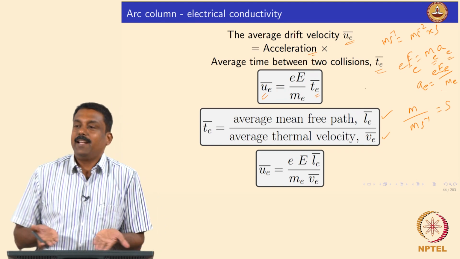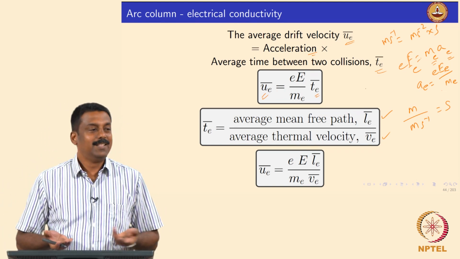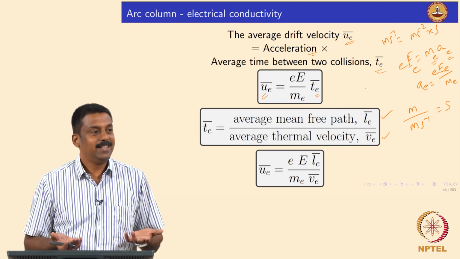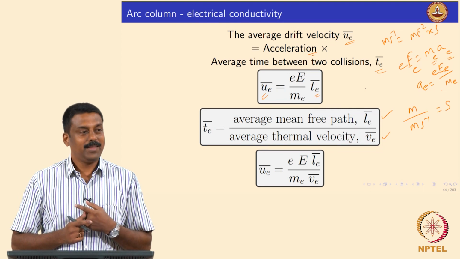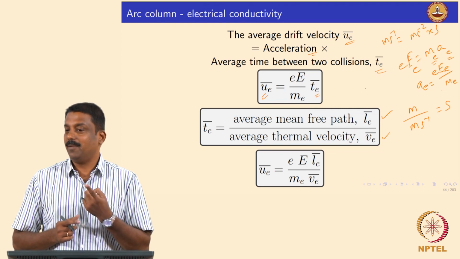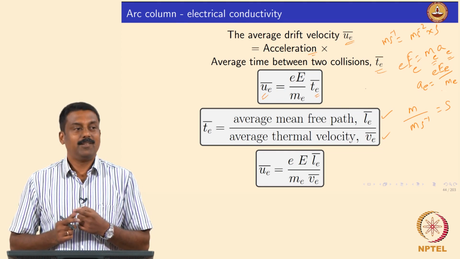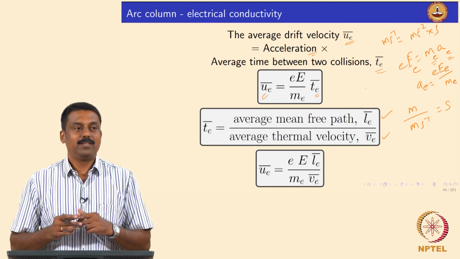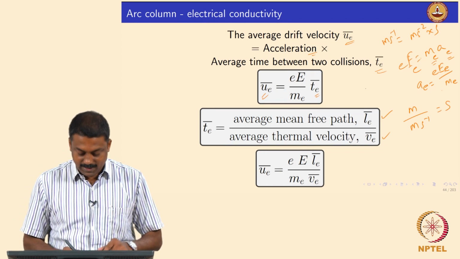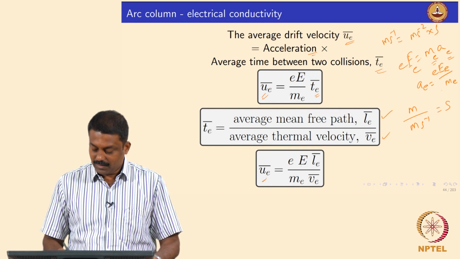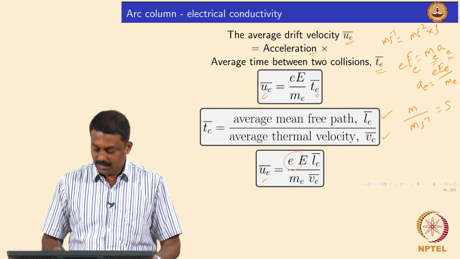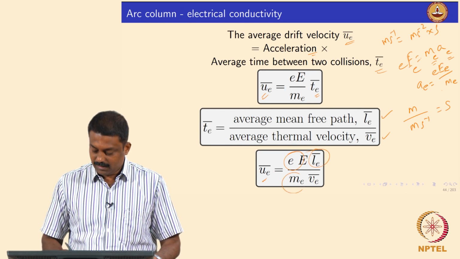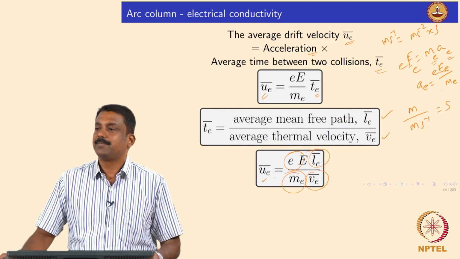Because it's very difficult to calculate the time between two collisions. But we know what the mean free path of an electron is at a given temperature, and the average thermal velocity can be calculated for an electron. So we substitute that, and we get the drift velocity as a function of the applied electric field, mean free path, mass, and thermal velocity.